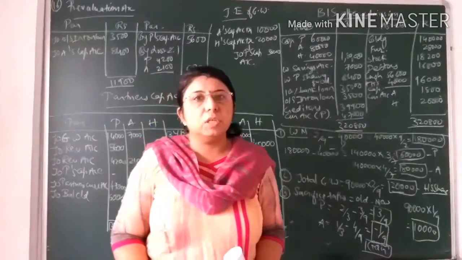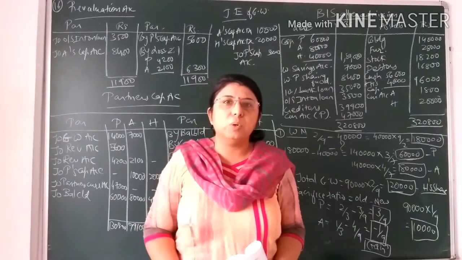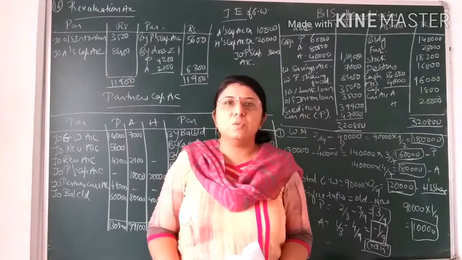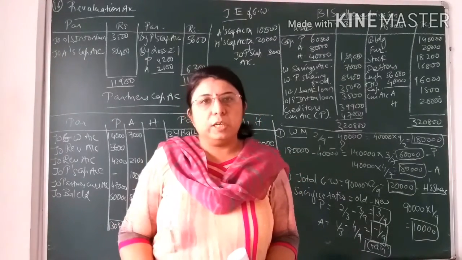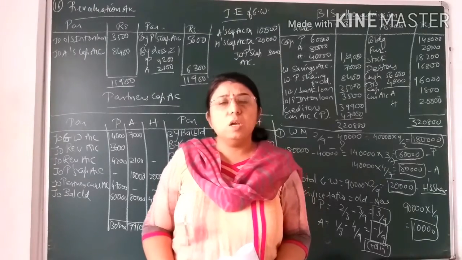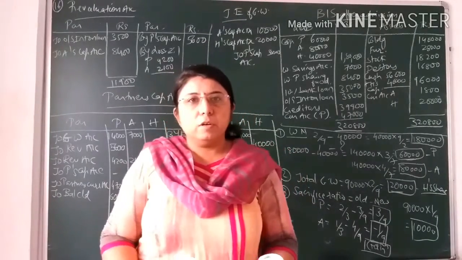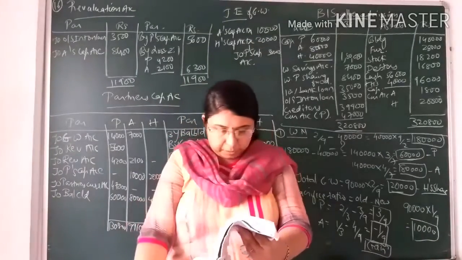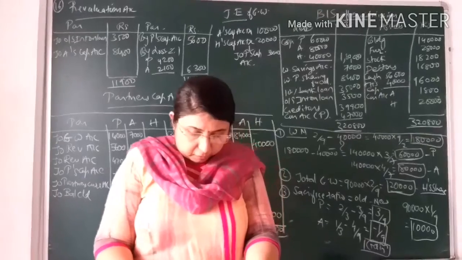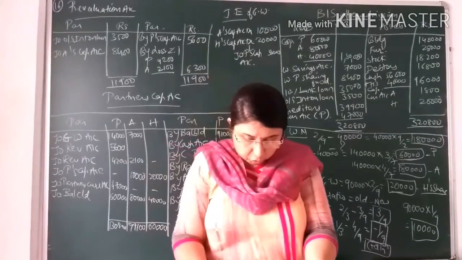This question number 16 is similar to illustration number 27 of your textbook. So you can simultaneously revise both the sums, one from the textbook and another from this video lecture. So let's move on. First of all, I will be reading the question from your textbook, that is on page number 212. Parshvi and Aneri are partners sharing profit and loss in the ratio of 2:1.